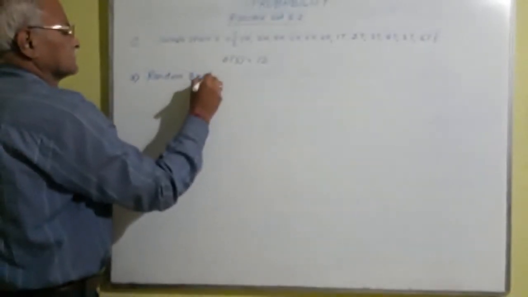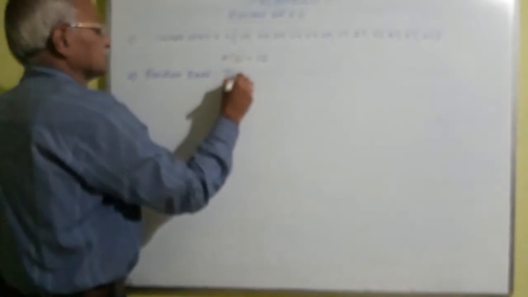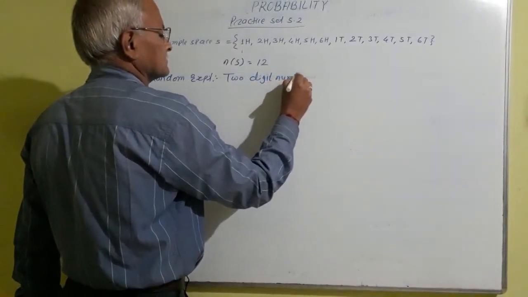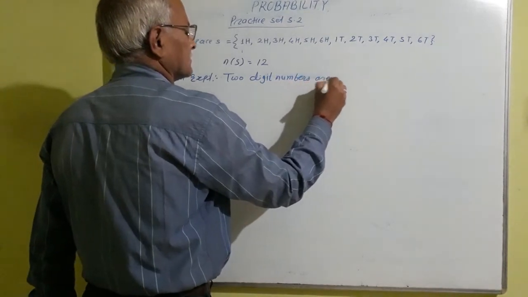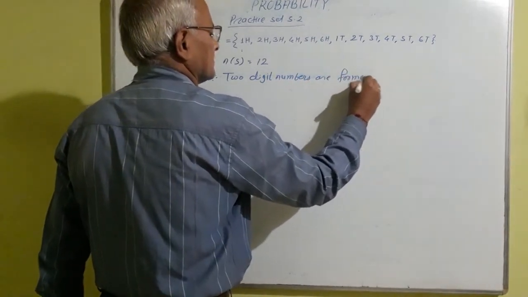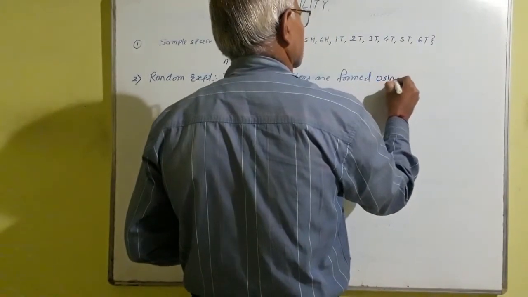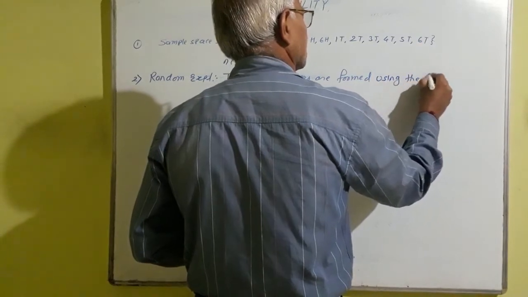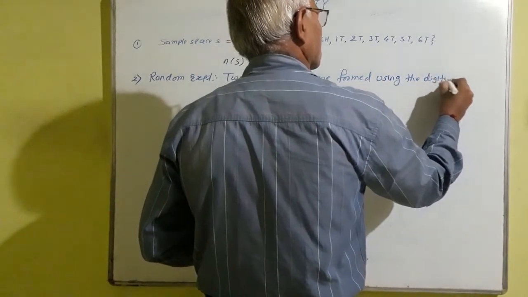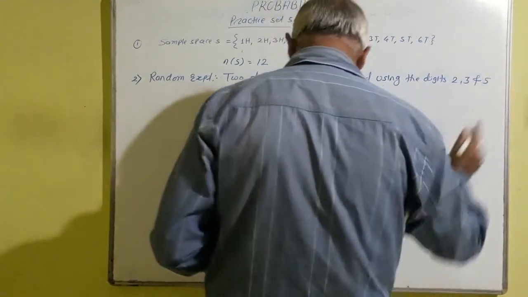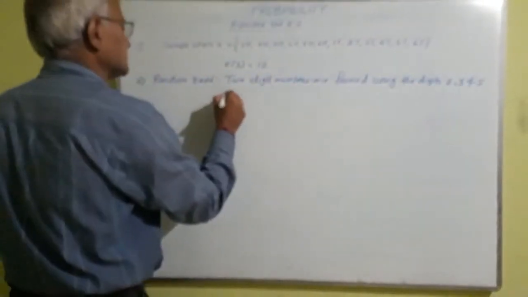Random experiment, 2-digit numbers are found using the digits 2, 3 and 5 without repeating.